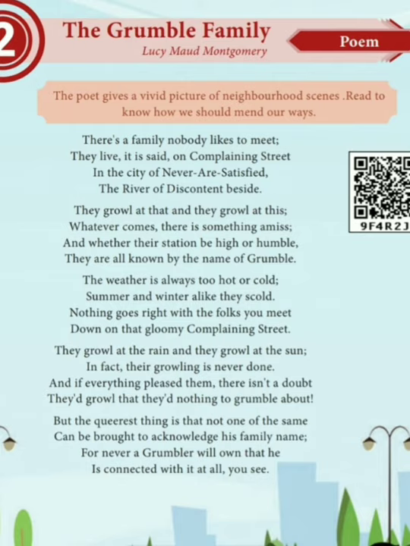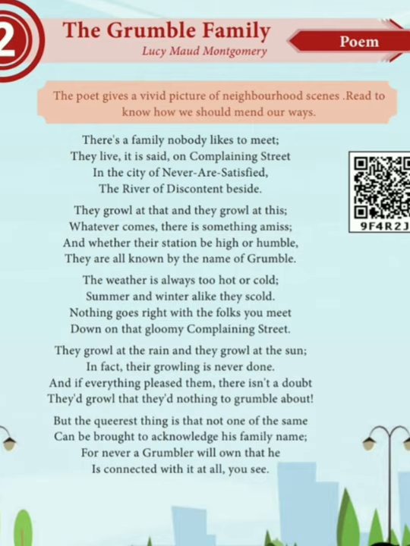So these three stanzas, did you get it? In the first stanza we understand how the street is, how the city is. In the second stanza, what is the character of the people and how they are known. The purpose for which they complain is given in the third stanza. Okay, children, now we can move to our fourth stanza.